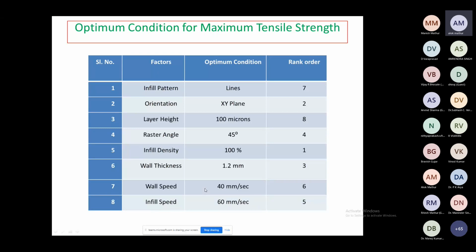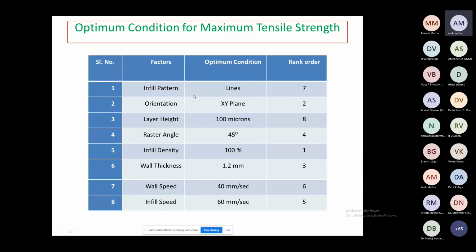So again, we have used the ranking method. In the ranking method, we give the weightage and we try to find out the effect of each process parameter. So you can see the input parameter with the most effect is the infill density, that is 100%, number 1. Then number 2 is the orientation in the XY plane. If you use the orientation in the Z direction, that will decrease the strength. So number 3, you can see the wall thickness, that is 1.2 mm. Number 4, you can have the raster angle, that is 45 degrees. And number 5 is the infill speed, 60 mm per second.